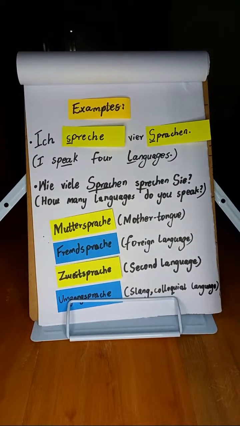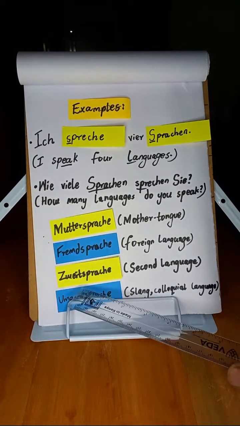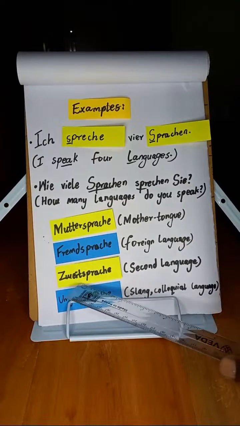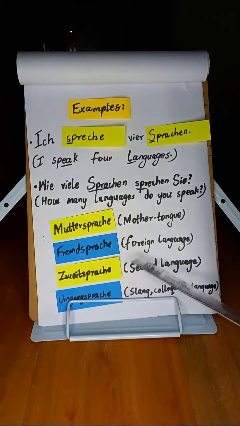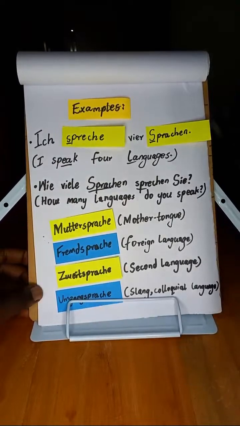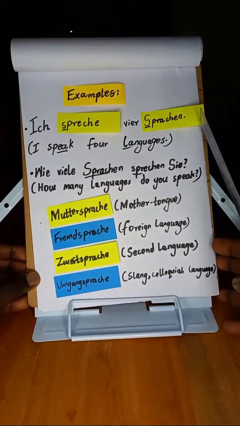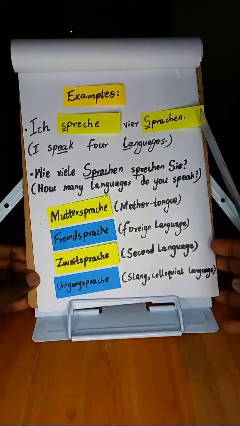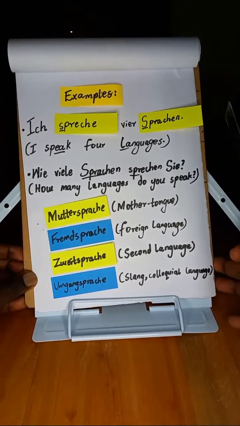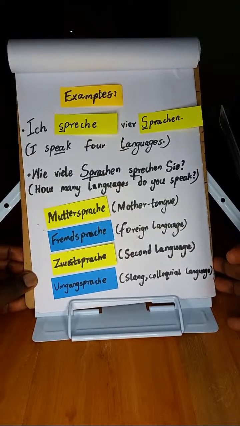Fremdsprache means foreign language. Some other example is Zweit. Please check, it is Zweit. Zweitsprache means second language. And then the last example I have here is Umgang. Have a look at it. The word is Umgangssprache, which means slang or even colloquial language.